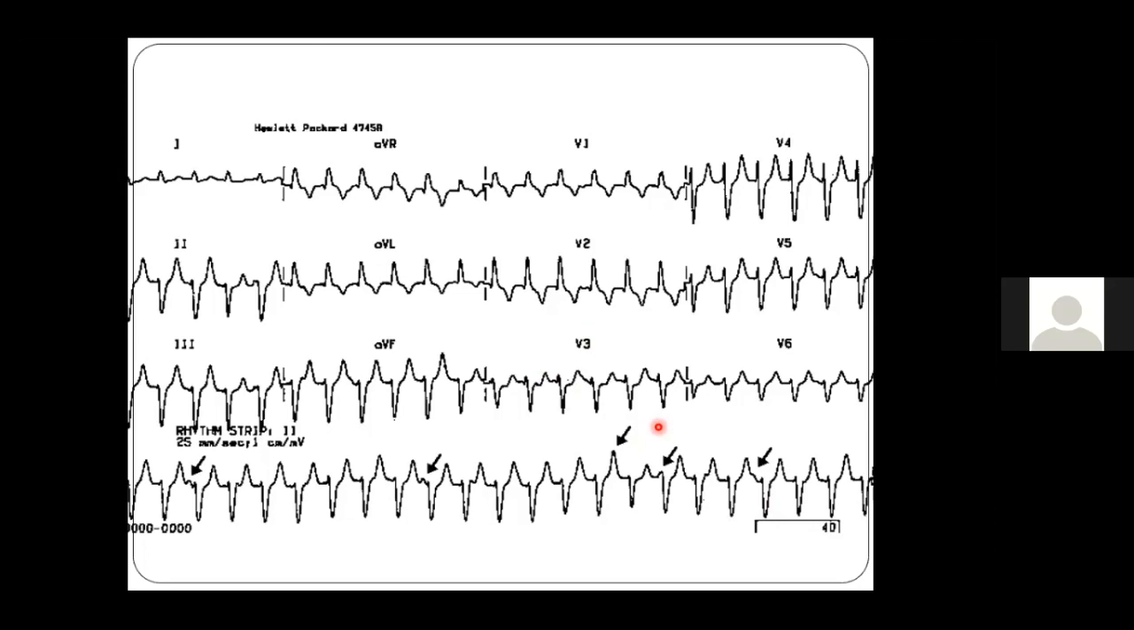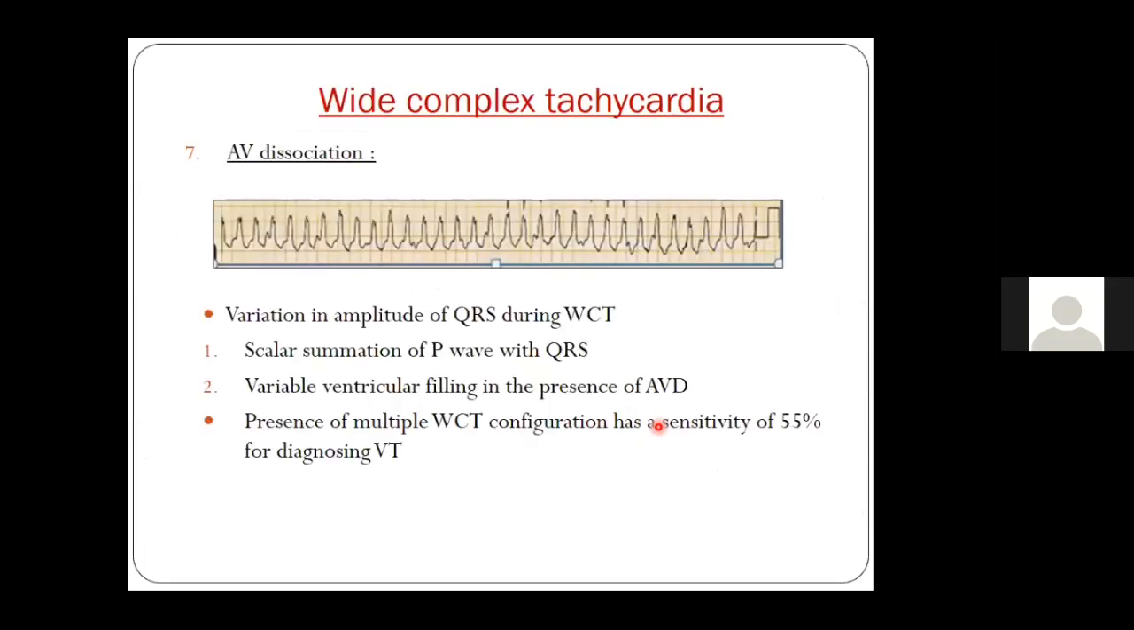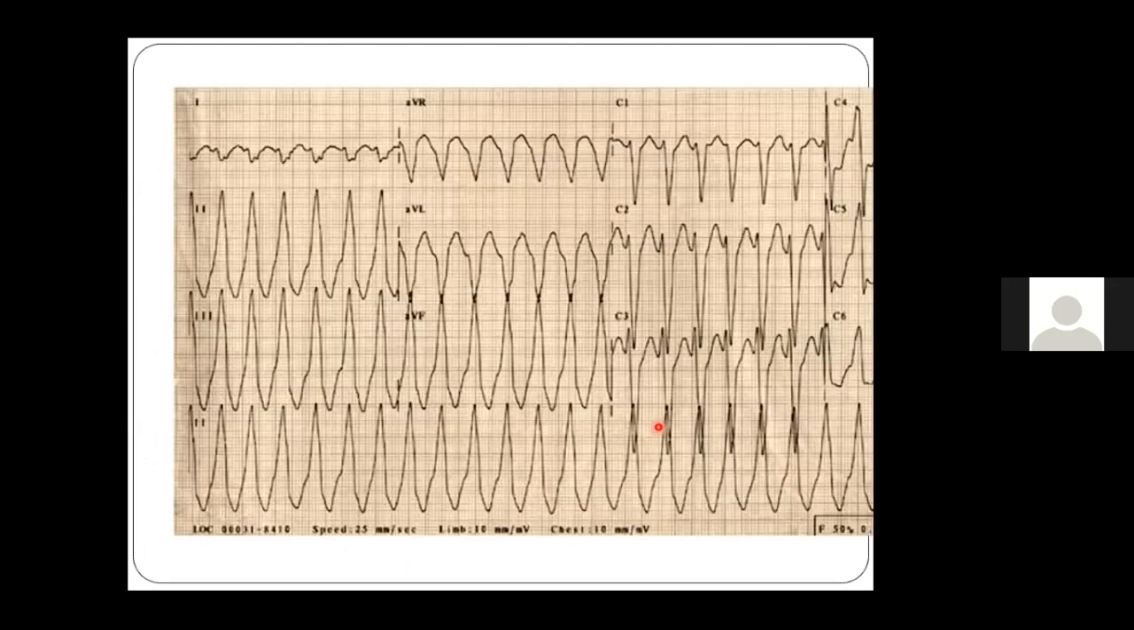However, in this case, I think you may not need to go through the 3 points of the Brugada algorithm. In the first point itself, you can see the presence of AV dissociation and tell that it is a ventricular tachycardia. Okay, now coming to this ECG.